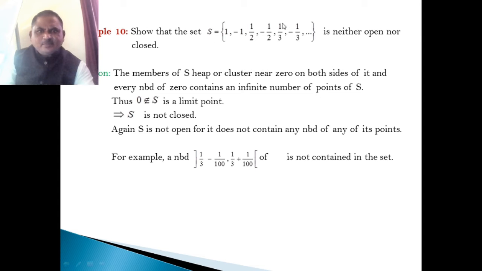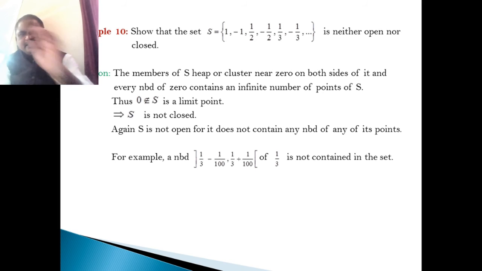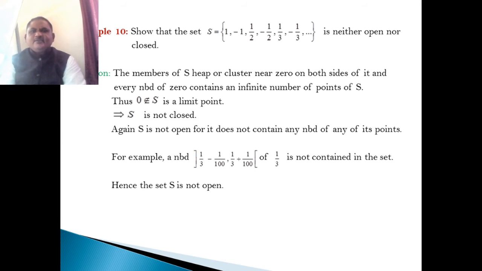This is the interior point; the neighborhood of 1/3 contains the points from 1/3 minus 1/100 to 1/3 plus 1/100. This neighborhood of the point 1/3 is not contained in the given set S. Therefore, by the definition, this given set is not a neighborhood of each of its points. Therefore, the set S is not an open set.